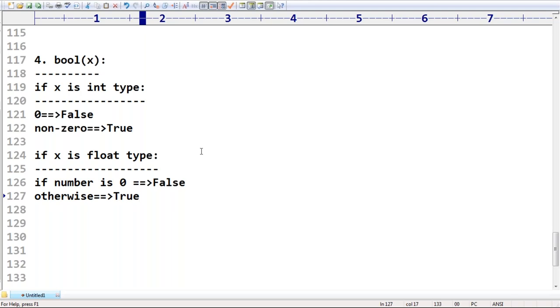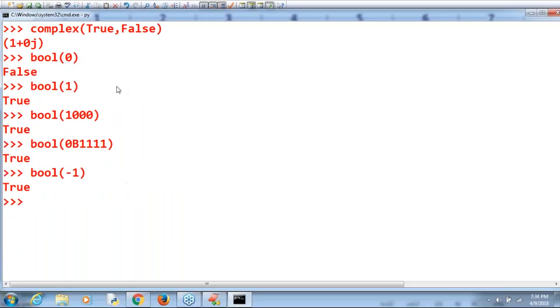Next, I'm talking about Boolean, not string type. I'm talking about float type only. String type we will talk about later. Bool of 0.999, 0.522: in all cases, we are going to get True as the answer.